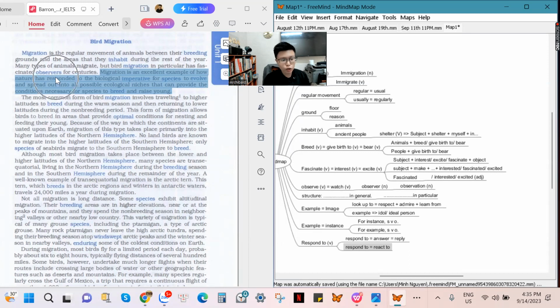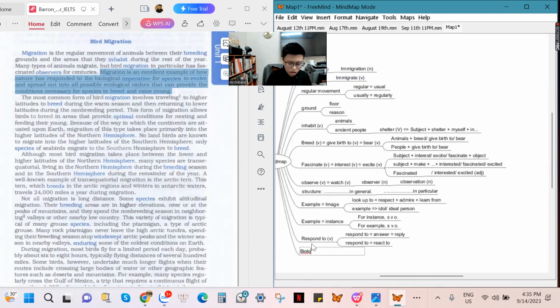How nature has reacted to the biological imperative. Biological imperative, you can think of something like mother nature. Or you can think of a mother of nature situation.